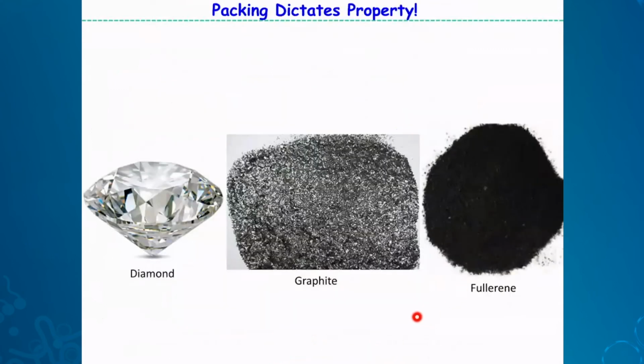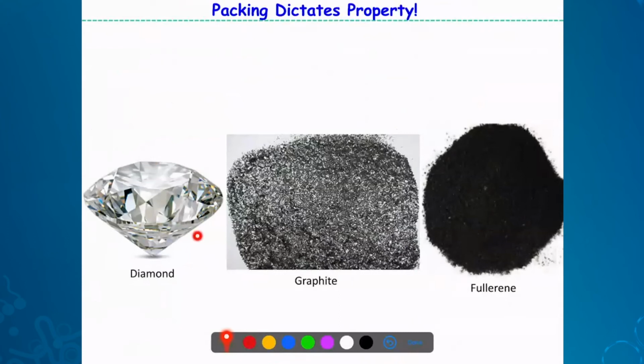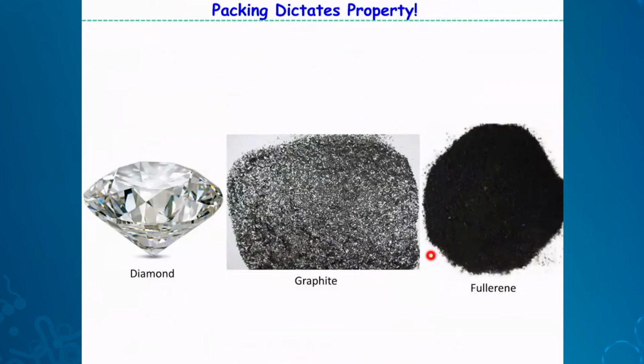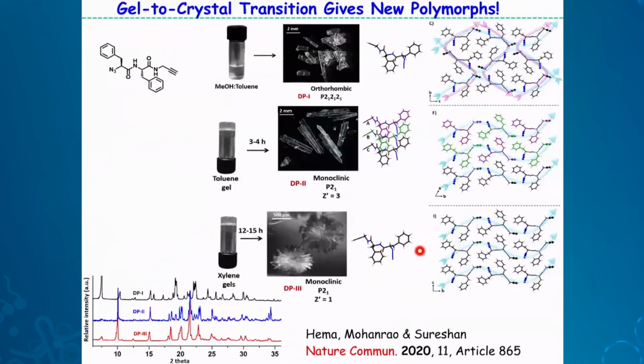Now, another aspect I want to tell you is packing dictates property. We know these are different forms of carbon, diamond, graphite, fullerene, of course, other forms of carbon also. And all of them have different properties. And these properties are dictated by their packing. Now, can we make different packing of the same polymer and can get different properties?